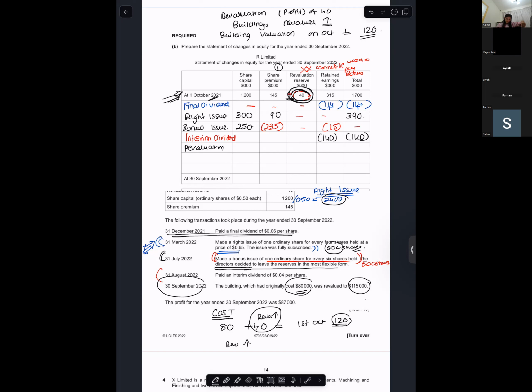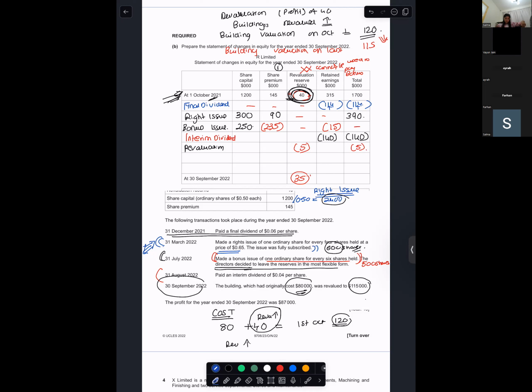So the valuation of building is dropped by 5,000. So building is revalued downwards by how much? 5,000. So 35,000 will be your balance at the end. Are you with me?